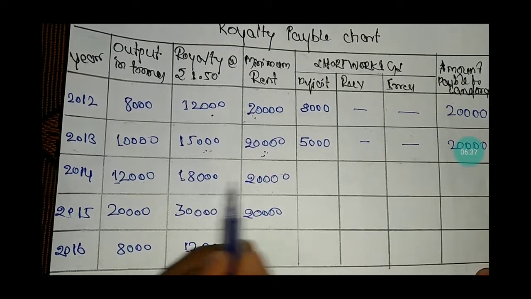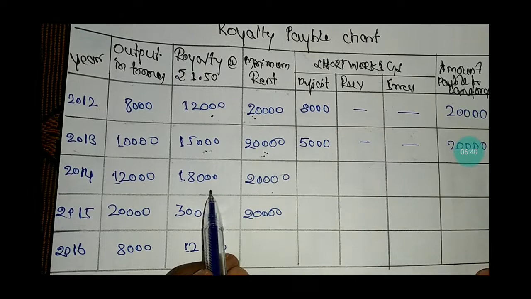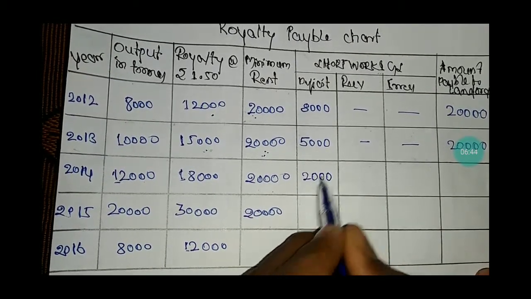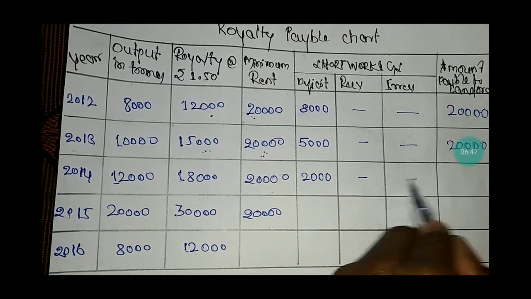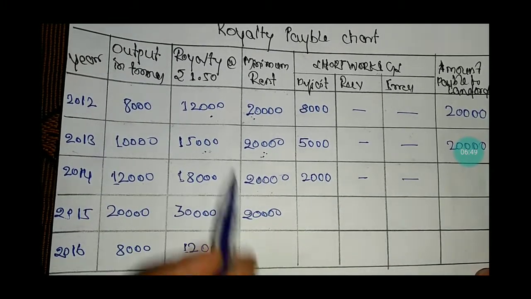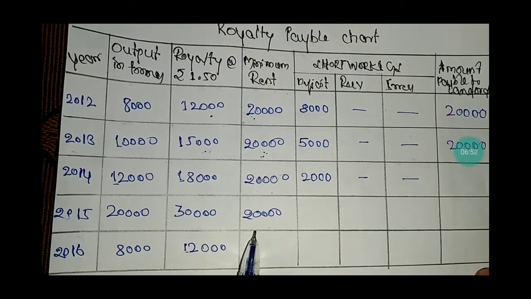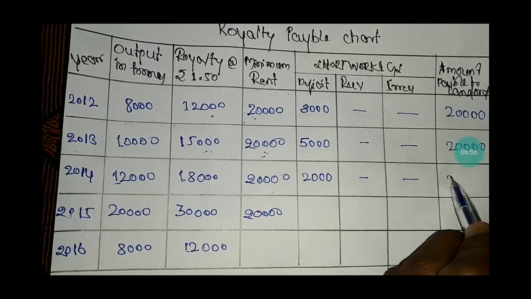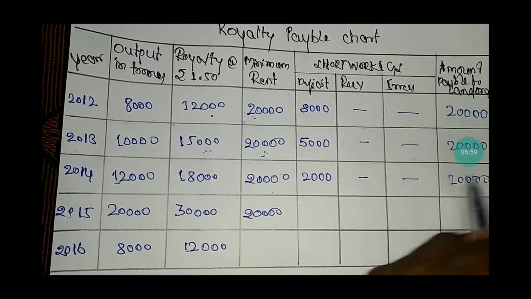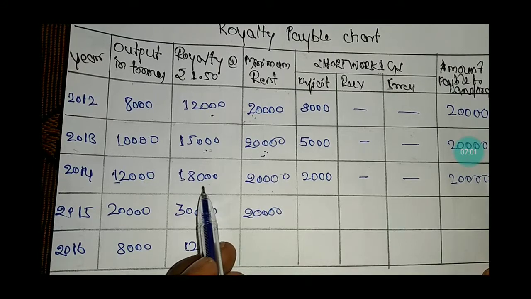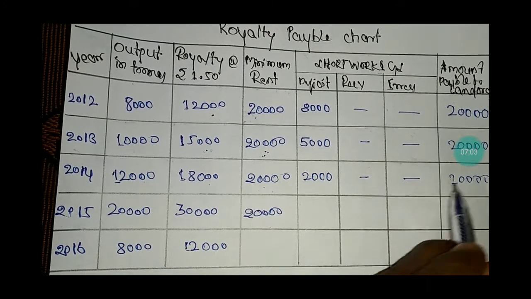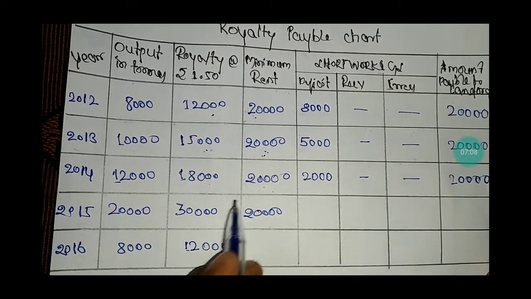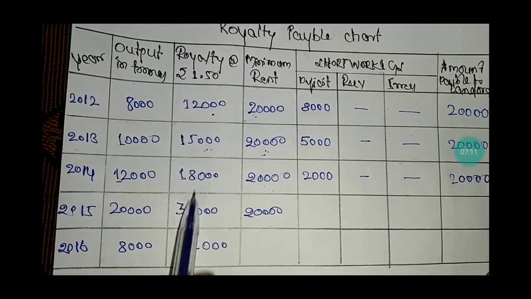So the difference between the two is short working. The deficit amount, which is 2,000, there is no recovery, there is no irrecovery, because the time period given in the problem is the next 3 years. The amount payable to landlord is rupees 20,000 because here also the royalty is less than the minimum rent, so the minimum rent will be payable to landlord